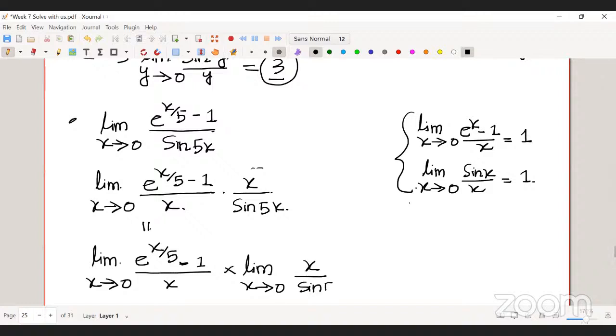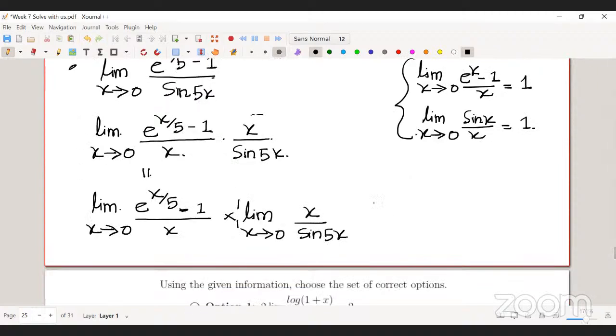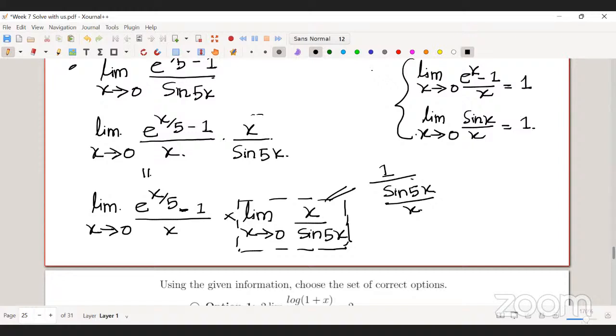So my question is, what is the limit of this one? We have to divide it by 5, with 5 multiplied by 5. So 1 upon 5, and this will be 1. So this is nothing but 1 by sine 5x, and sine 5x by x, we know the limit of this is 5, right? So that means the limit of this one is 1 by 5.